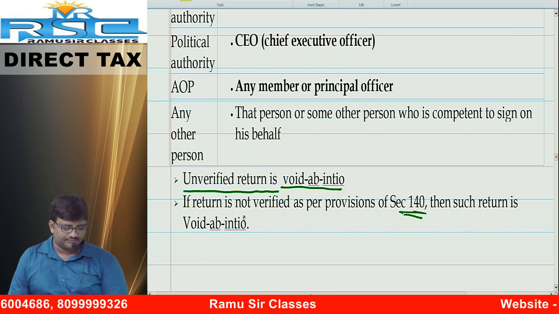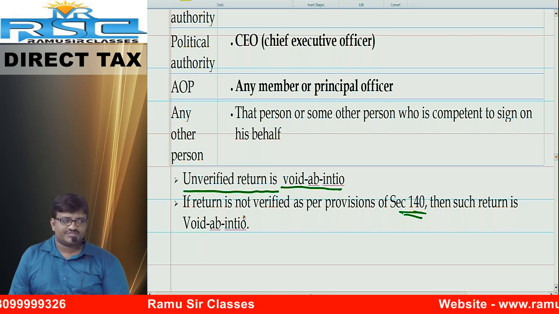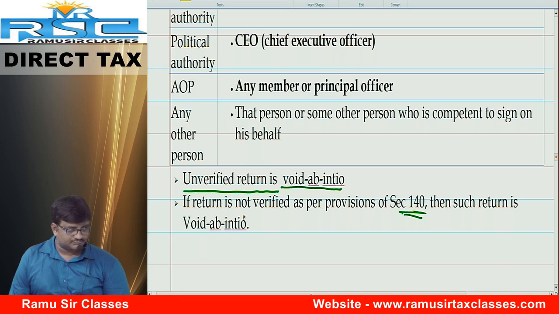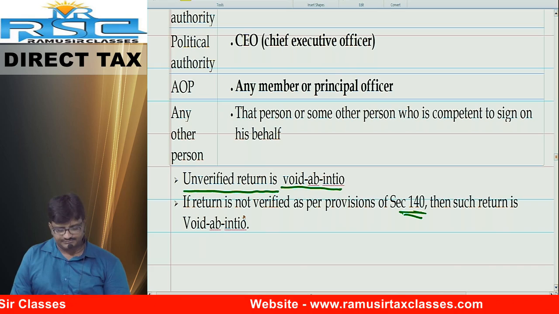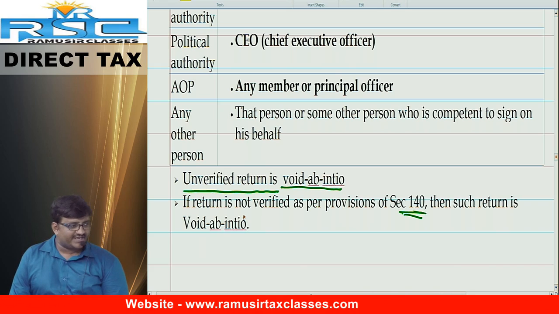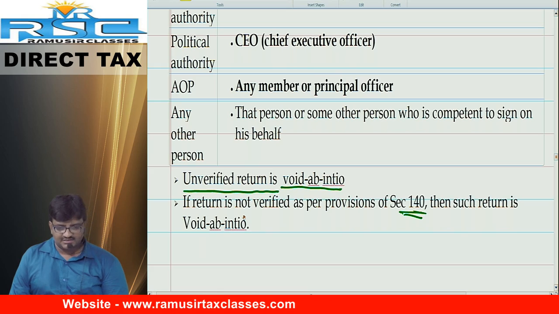Next, AOP, Association of Persons. Who can sign? Any member can sign, or principal officer.